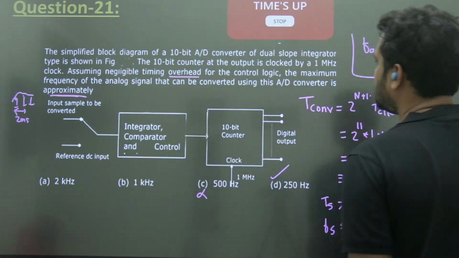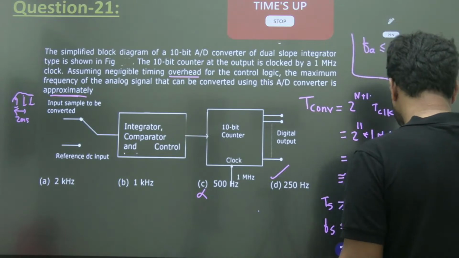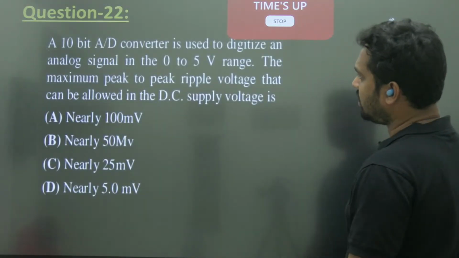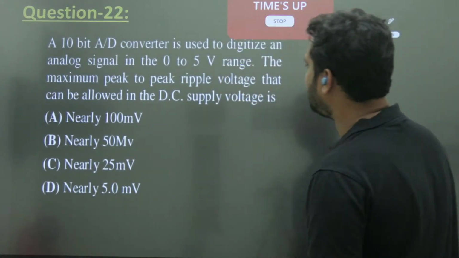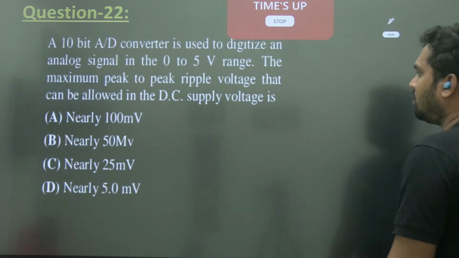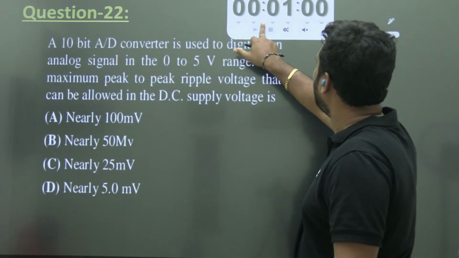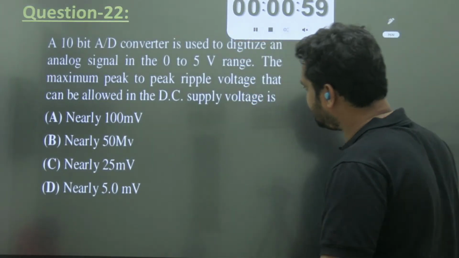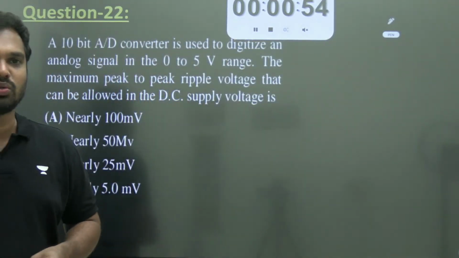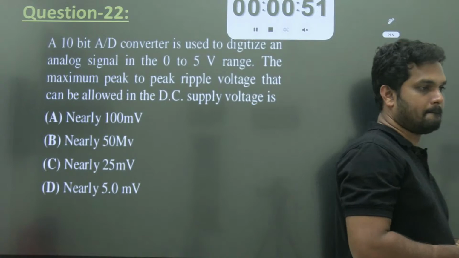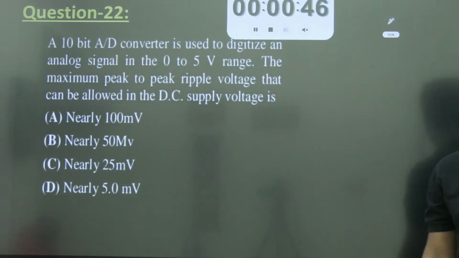So last 4 questions. What happened? A 10-bit ADC is used to digitize an analog signal in the range 0 to 5 volts. The range of maximum peak to peak ripple that can be allowed in the DC voltage will be. Come on, how much ripple can you add in the input such that there is no problem in my output? Question number 22.